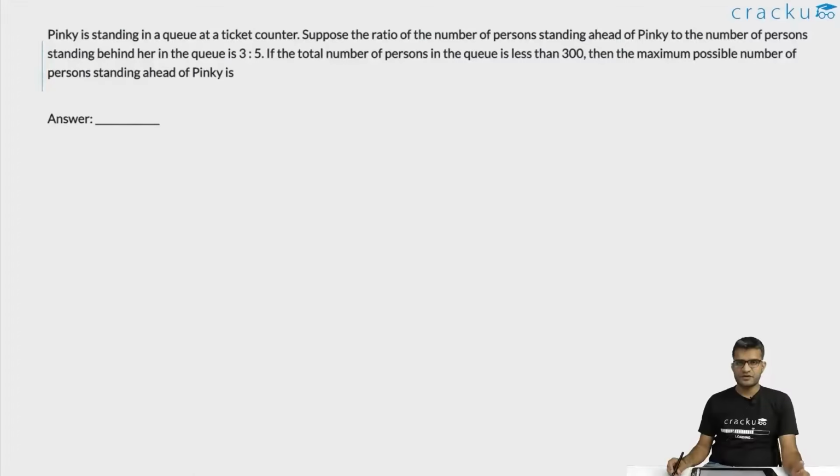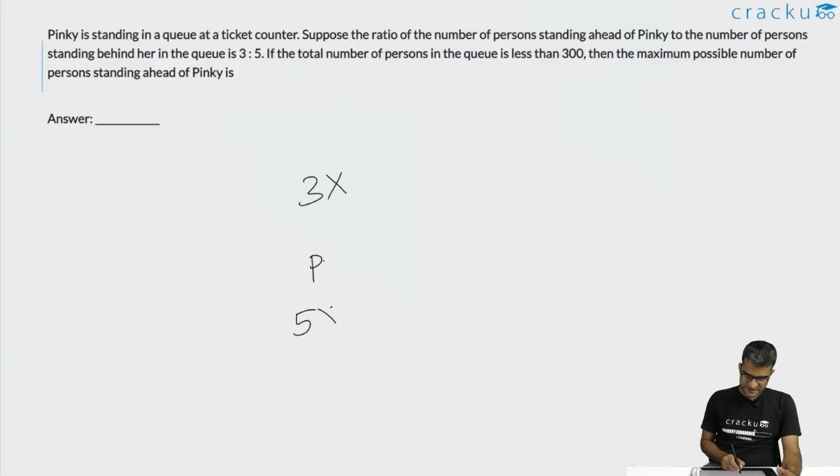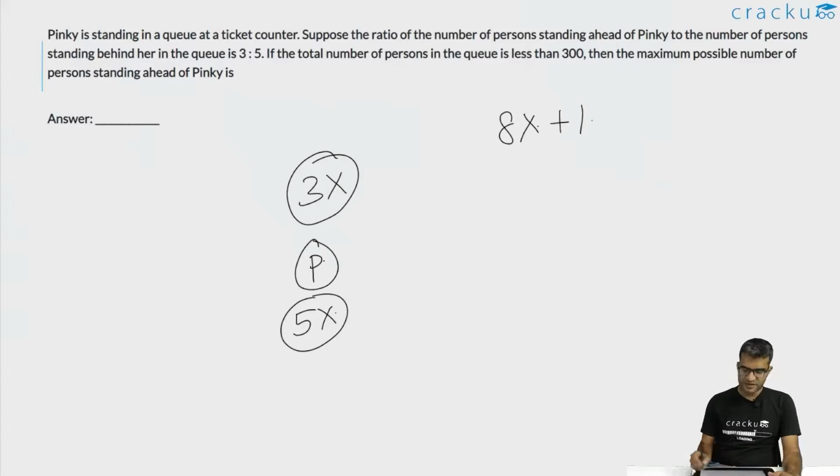In this question, we are told that there is a person called Pinky who is standing in a queue, and the number of people ahead of her and the number of people behind her are in the ratio of 3:5. So we can assume that this is 3x and this is 5x. So the total number of people in this line will be 3x plus 5x, that is 8x, plus Pinky herself. So this is 8x plus 1. This is the total number of people who are standing in this line.